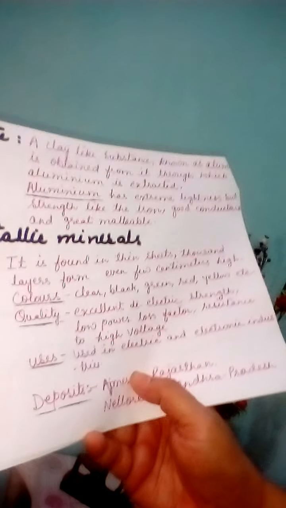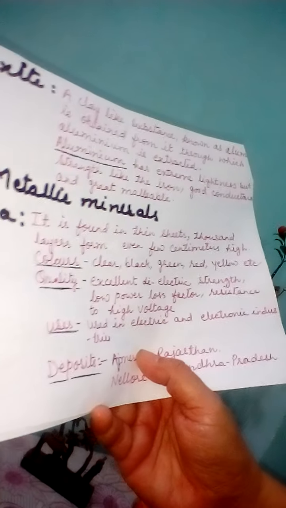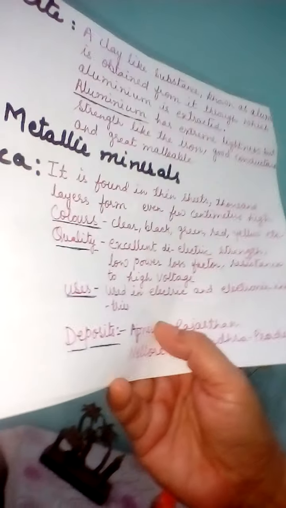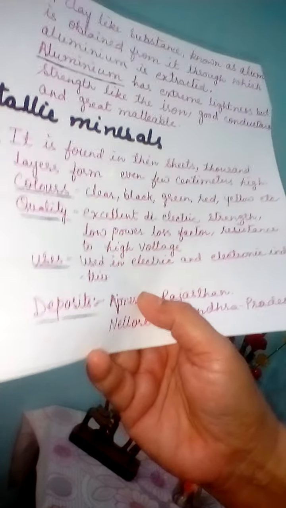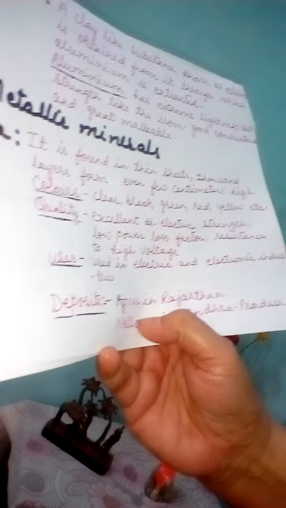Now we will talk about the non-metallic minerals. Among the non-metallic minerals, the first is mica. Mica is found in very thin sheets, and the sheets are so thin that thousands of layers form even a few centimeters of height. And mica comes in different colors, like clear, meaning transparent, black, green, red, yellow, etc.